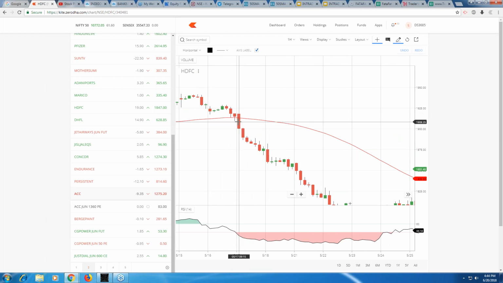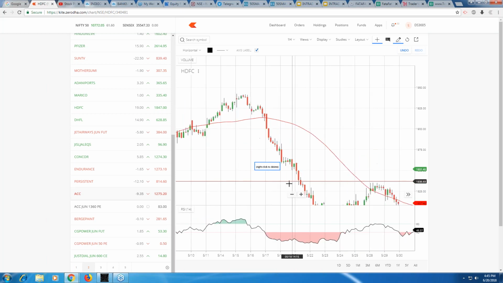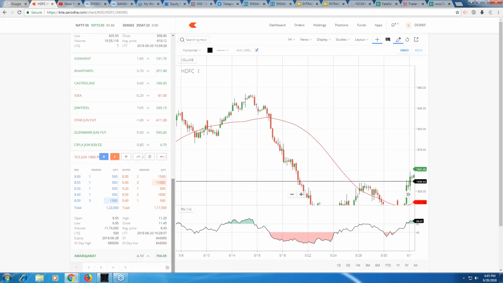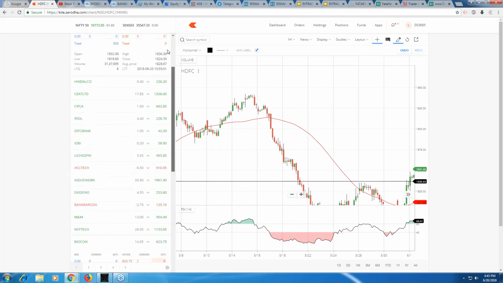This is 17th of May, right? On 17th of May, it fell from this value 1911 to 1871. 30-40 points it has fallen, right? So you can figure out very, very good trades from here and create good money. This is also a very, very nice strategy.